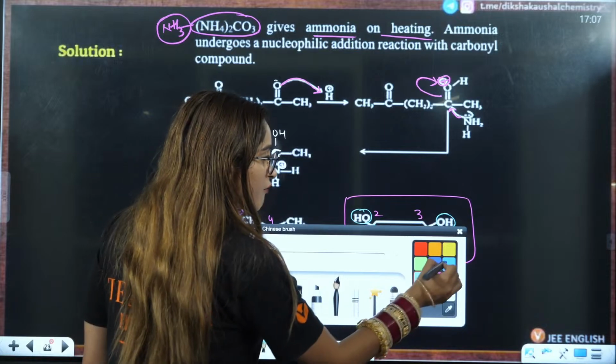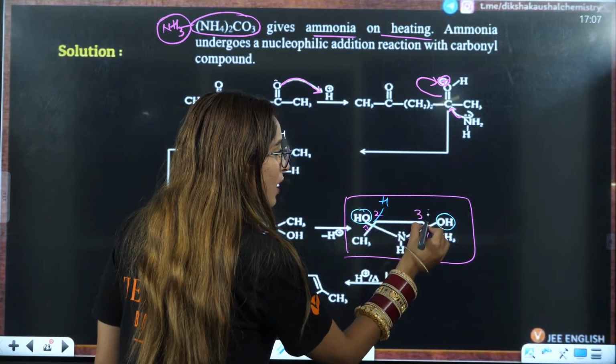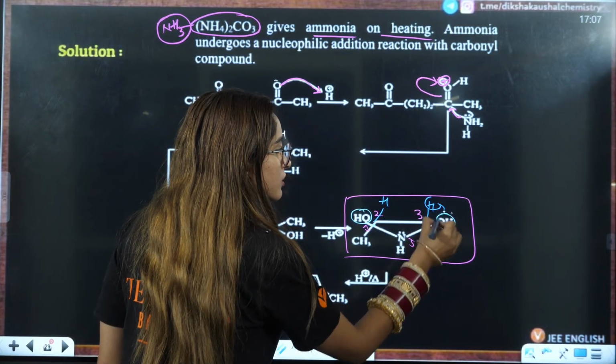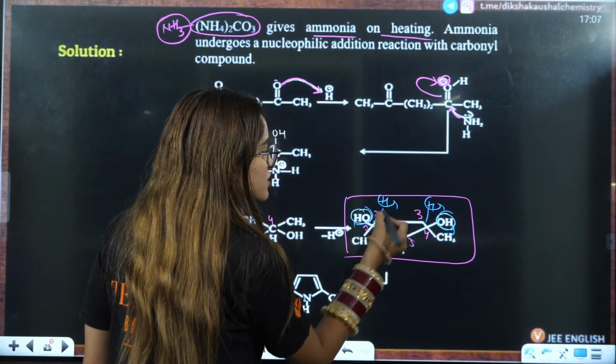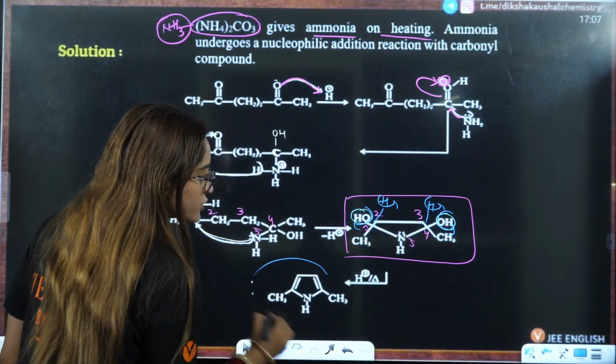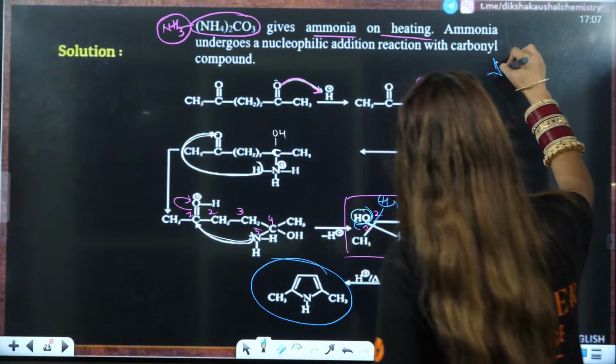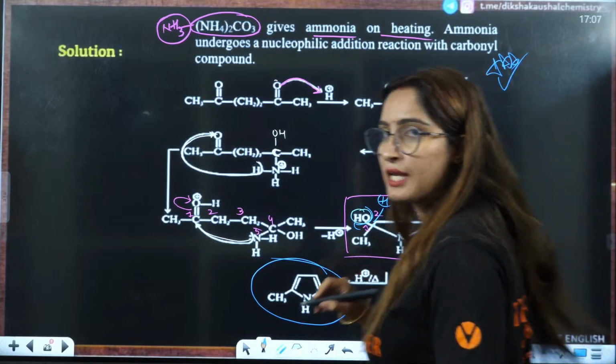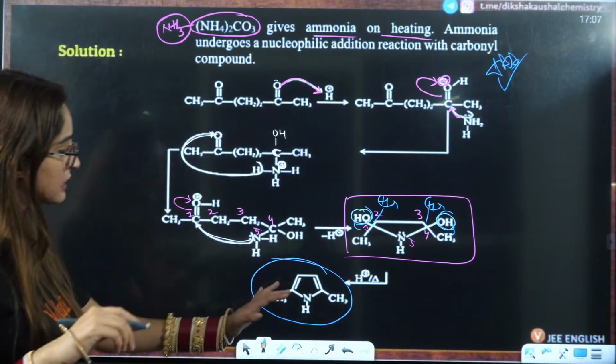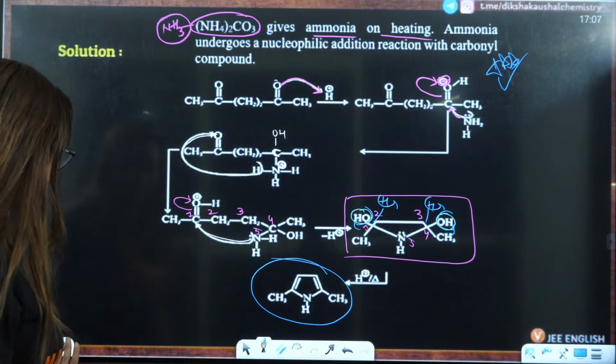Now here you have hydrogen, and this is also one hydrogen. This hydrogen with this OH, and this hydrogen with this OH, are going to make a double bond at this position. Hence, this is the compound that you will have. This is a very, very interesting and important question. This is the compound you are going to have here.